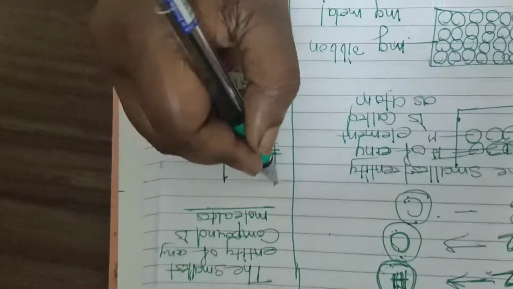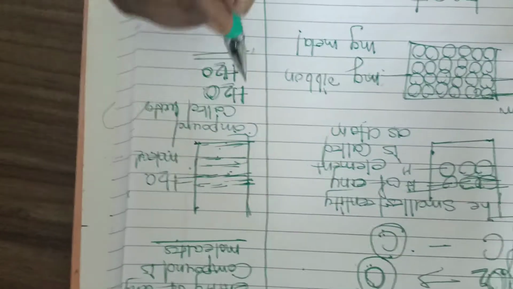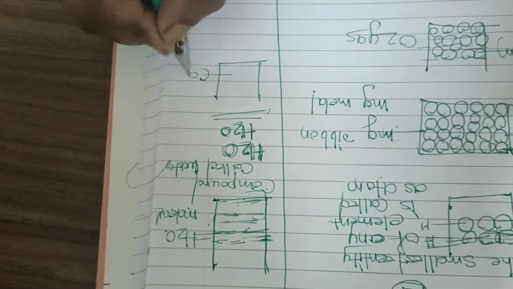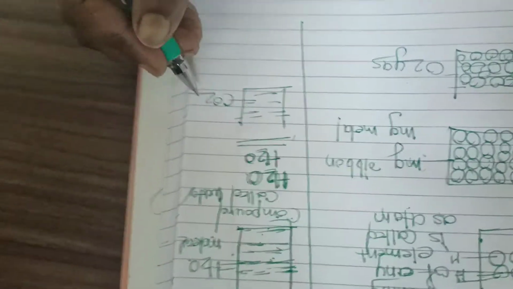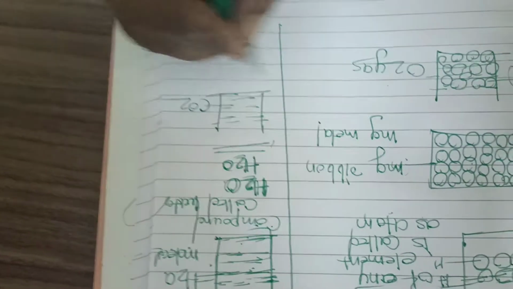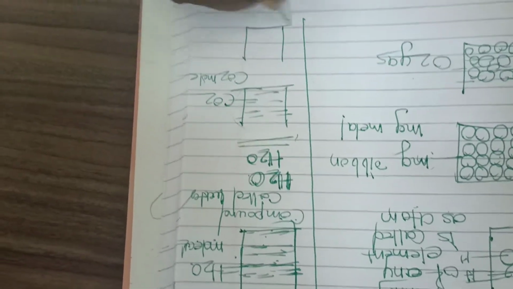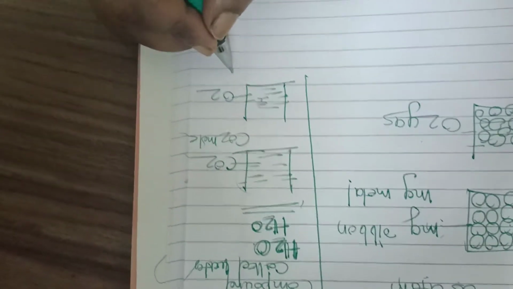Suppose this glass is filled with water, so we have said it is made up of water, and its formula is H2O. Suppose we take a compound which is filled with CO2, then a lot of CO2 will be there, but the smallest entity of this whole compound will be the CO2 molecule. Suppose we take oxygen here. Then O2 is also a molecule, right?